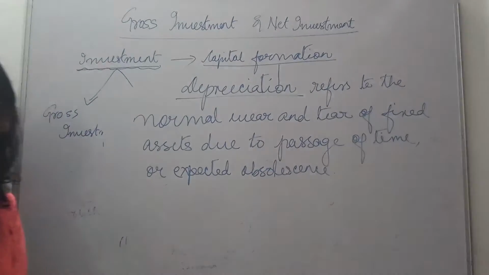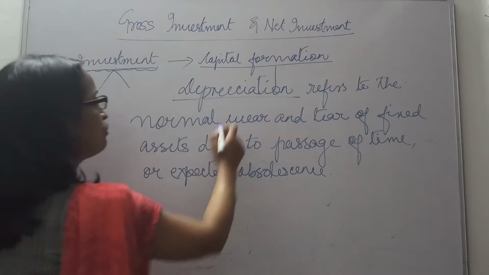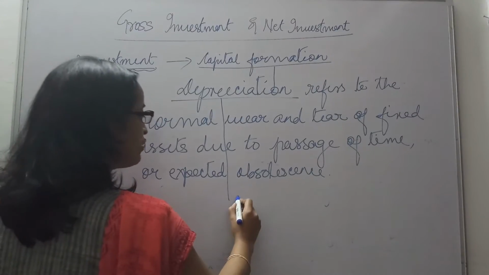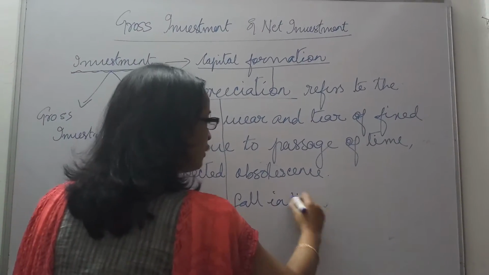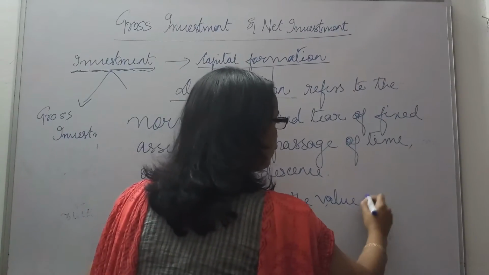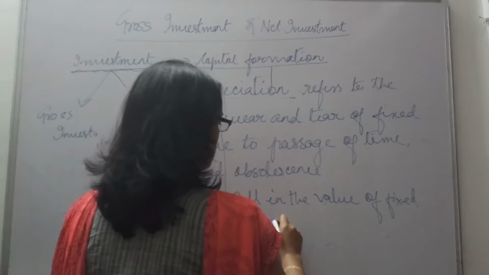Alright, this is what we mean by depreciation. In simple words, depreciation refers to fall in the value of fixed assets.